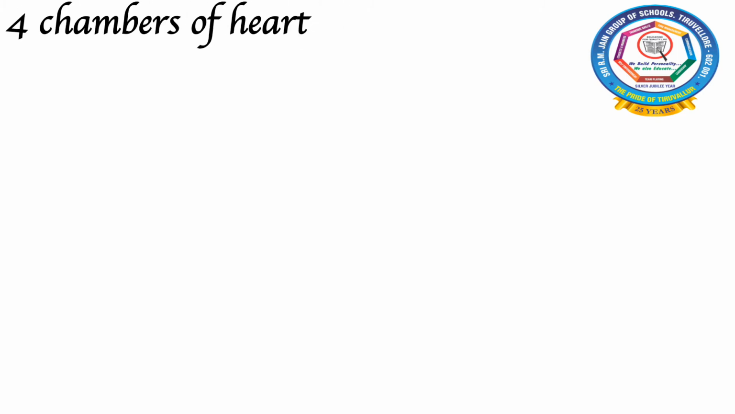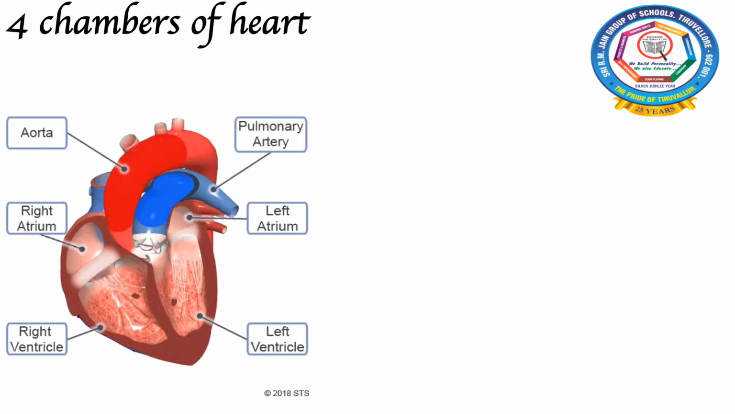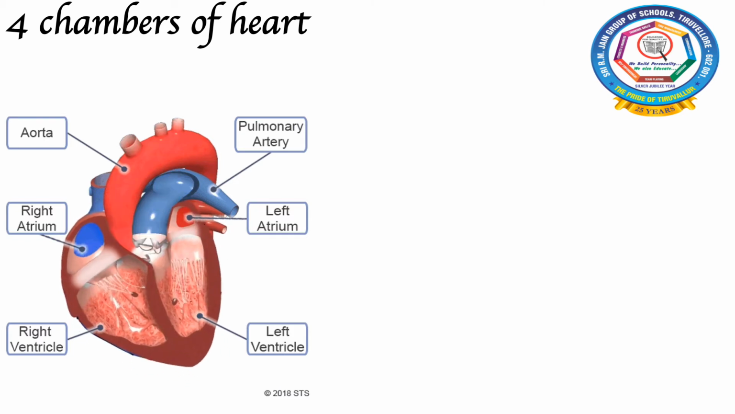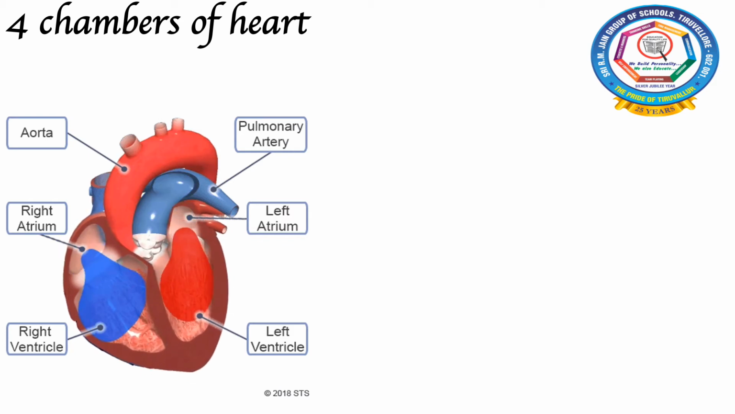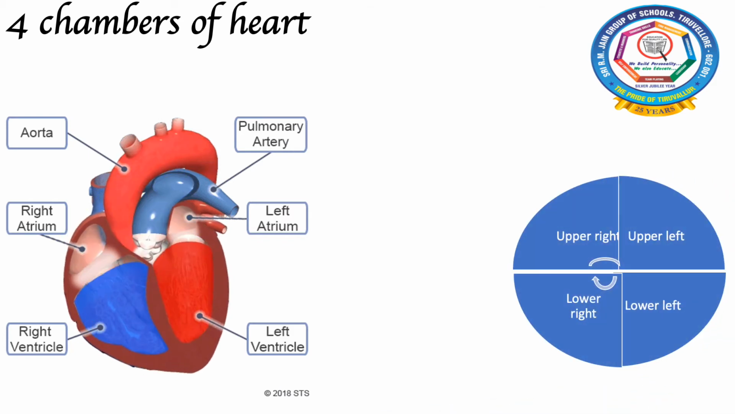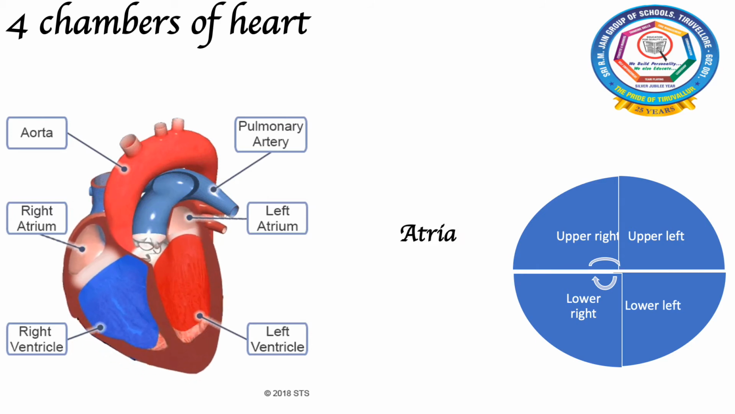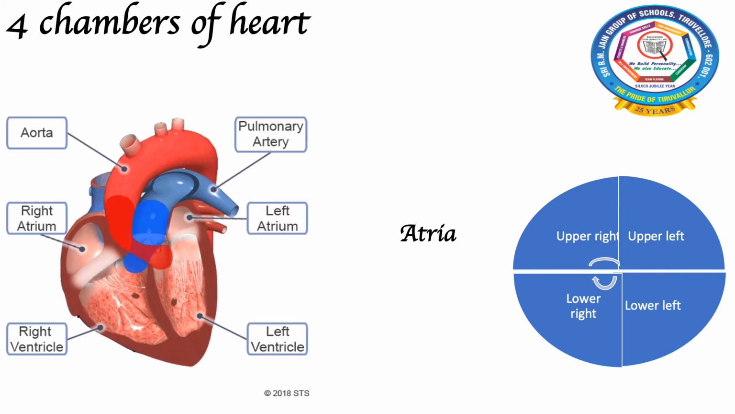And now we are going to see the four chambers of our heart. In this picture, you can see the four chambers of our heart. For example, here it is the right atrium and here it is the left atrium. This is the right ventricle and this is the left ventricle. These are the four chambers of our heart. The upper right and left chambers are called atria. In plural it is atria, in singular it is atrium. And the lower right and lower left chambers are called ventricles.